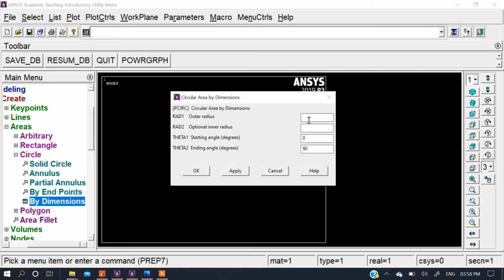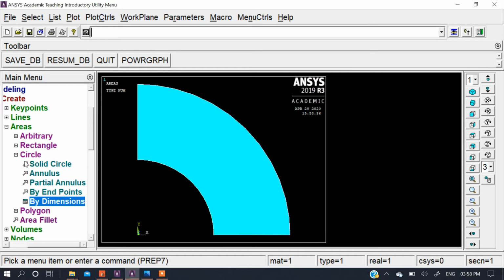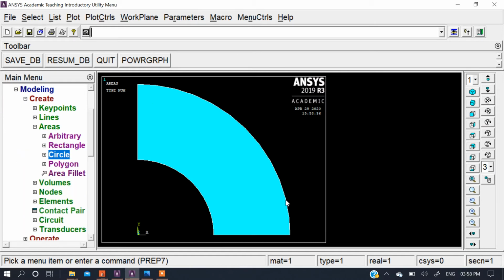Then the outer radius will be 10, because the diameter is 20, and the inner radius will be 5, because the diameter is 10 centimeter, so I'm using the unit centimeter. In this way you have created the 1/4 of your pressure vessel model.